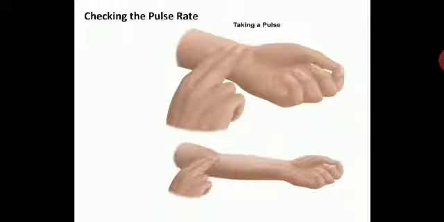Here you can check the pulse rate. See, you are taking a pulse. Here you can check. These are the various points. You can see in the image over here. Even you yourself can check your pulse rate. And normally pulse rate per minute should be 70 to 80 beats. These are the points shown over here where you can check your pulse rate, children.